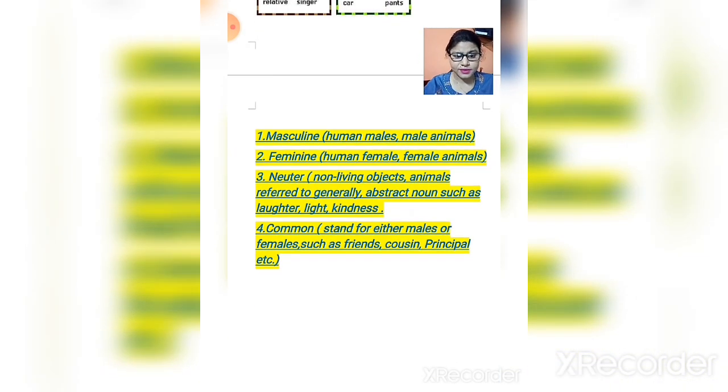Okay children, here you can see more about gender. When we talk about masculine gender, we come to know about human males and male animals. Then feminine gender, here we find human females and female animals. Then the third point, neuter gender, that belongs to non-living objects, animals referred to generally, and abstract nouns such as laughter, light and kindness. So all these things come under neuter gender. Now the fourth point is common gender. Common gender stands for either male or female, such as friend, cousin, principal, etc., as I explained to you.